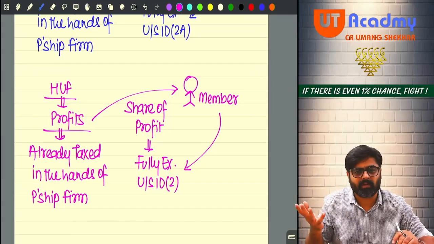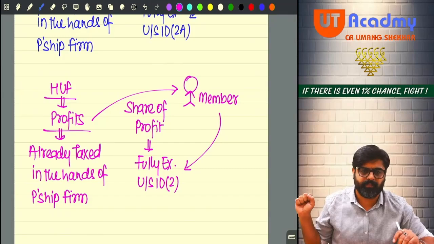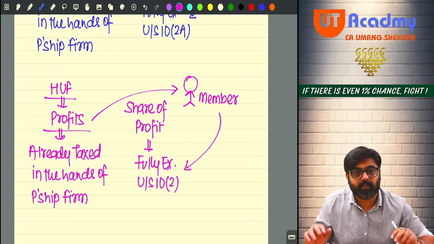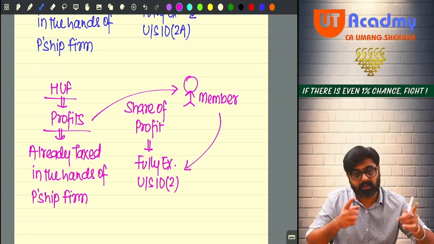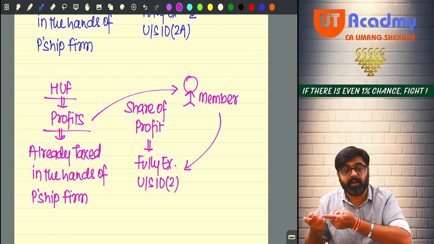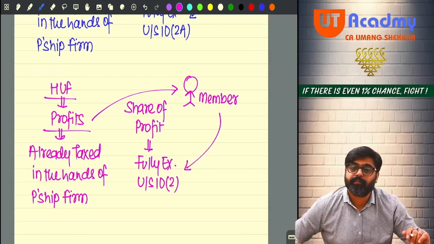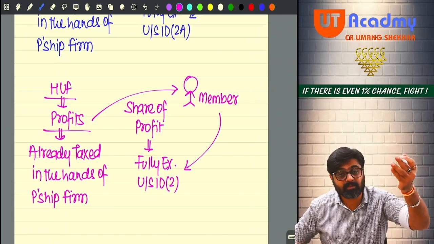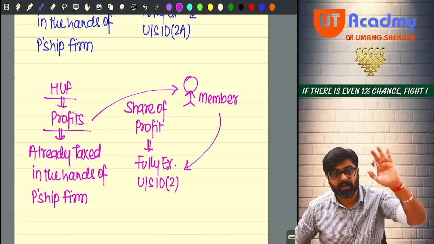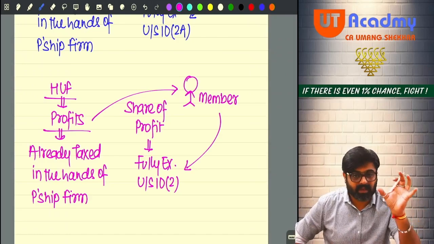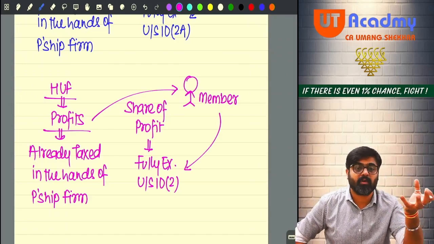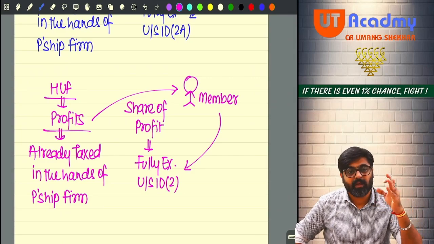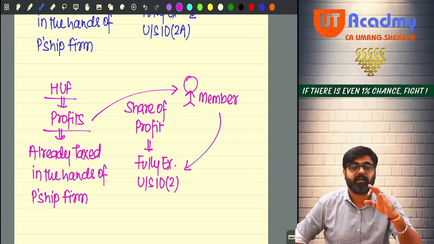Now, a few years back, they removed 115(o). They said no, now the company will not be liable to pay DDT. We don't want to charge tax on this income from the company in the form of DDT. Let the shareholder only pay. So it will be taxable in the hands of the shareholder. Accordingly, the exemption which the shareholder used to get for their dividend income was withdrawn. Why it was done, you know? Company was paying DDT at the rate of 20% only.